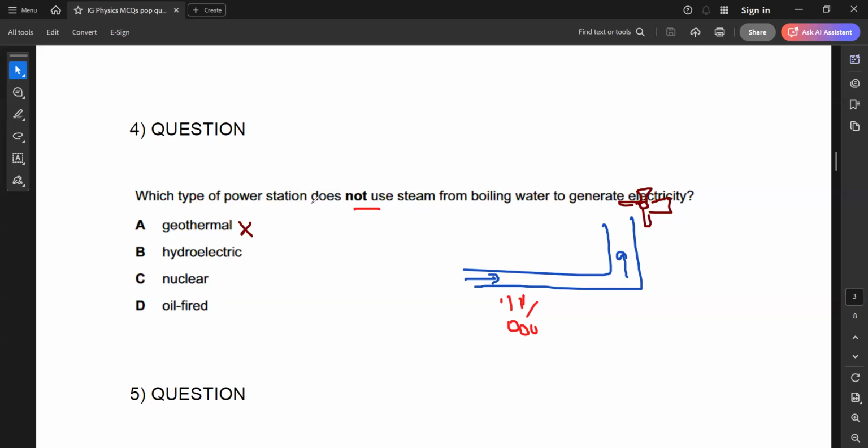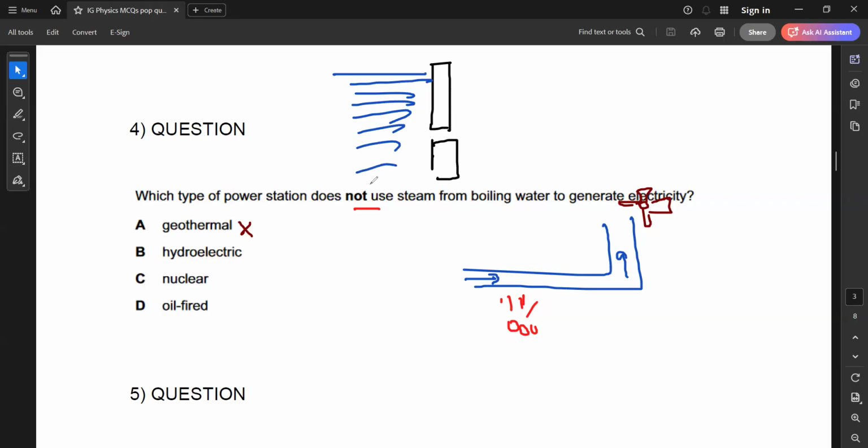Hydroelectric, in hydroelectric, what happens? In hydroelectric, we don't boil the water. What we do is store the water behind the dam at a certain altitude. It will have gravitational potential energy. When we allow the water to flow, this flowing water will rotate the turbine.